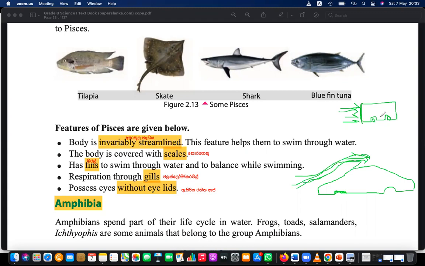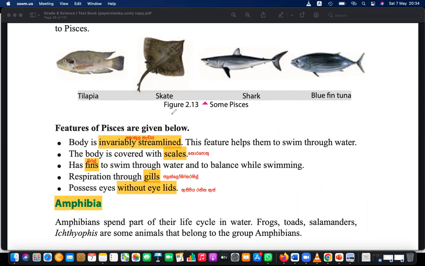Now you can see the coaches and all. Coaches are also maintaining this invariably streamlined shape. With buses it's mostly difficult to see, but lorries, trucks, most of the things maintain this invariably streamlined shape. So please remember that, from the real world examples as well as the man-made examples. This feature is needed. Why? That is really helping them swim through the water.